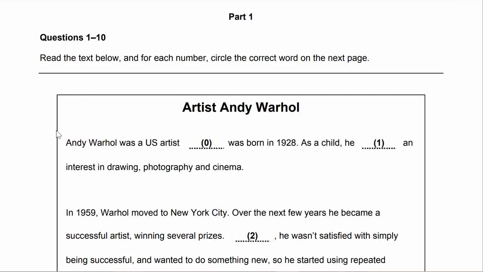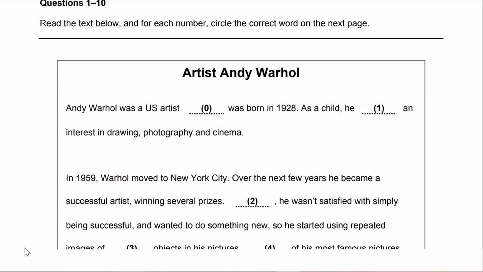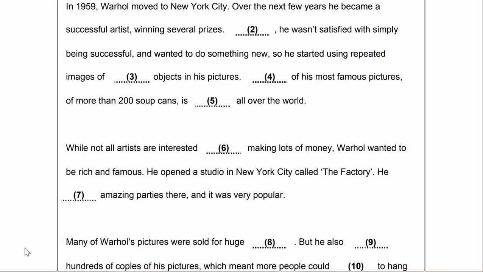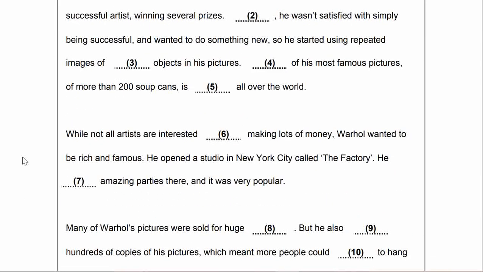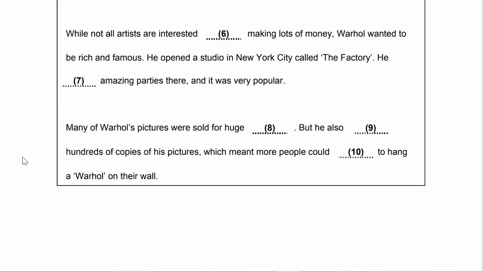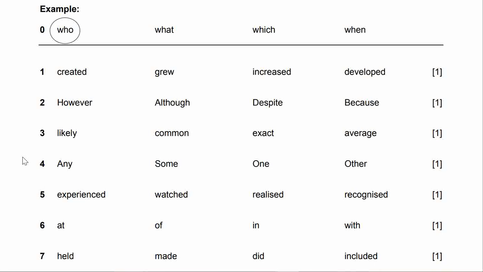This is the first paragraph, the second paragraph, the next paragraph, and this is the answer sheet.